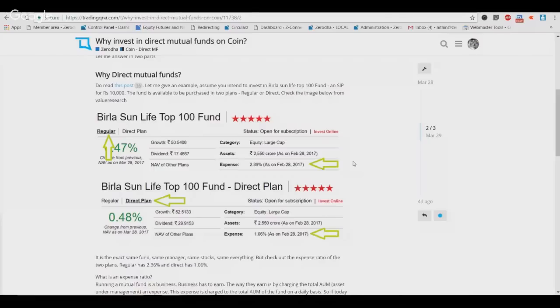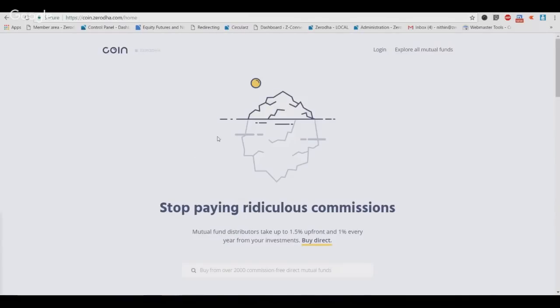So this whole percentage earning commissions on a mutual fund didn't really ever go well with the business, so we never pushed it. And as soon as we got the opportunity to offer direct mutual funds, here you go. We're calling it Coin, and coin.zerodha.com is where you have to go to actually access this, right?